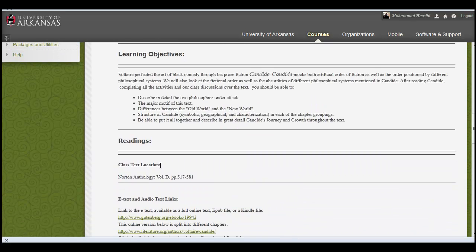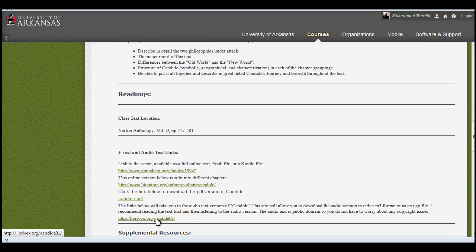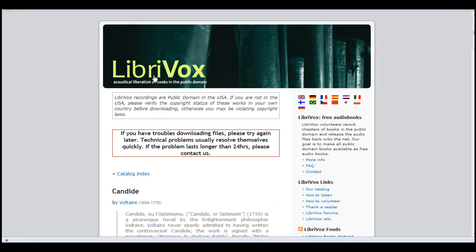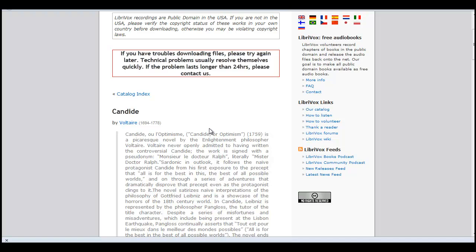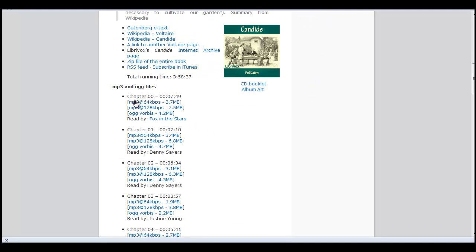So I've got first the text location in our textbook, the Norton Anthology. And I've got additional resources for online text and audio text. So for example, let's look at LibriVox, the audio text. Just click right there. And there you see, it's all public domain, so you've got no problem as far as downloading goes. And just scroll down. As you can see here, you've got numerous chapters, and they're all available in MP3 format, so you can stream them.